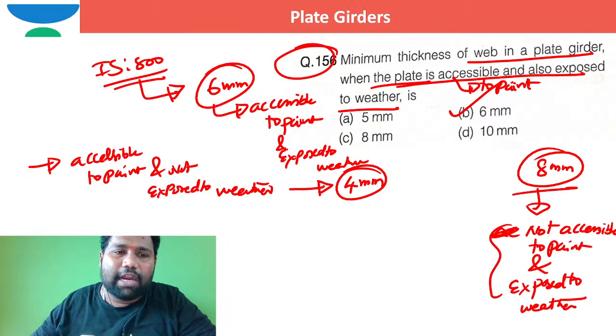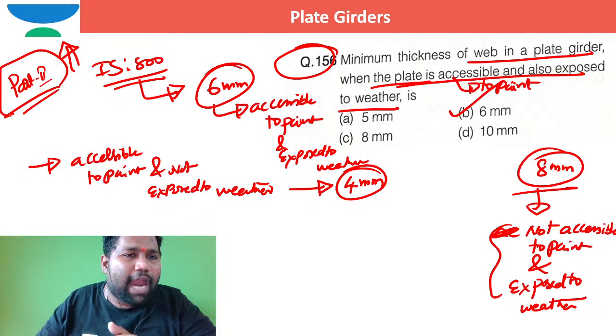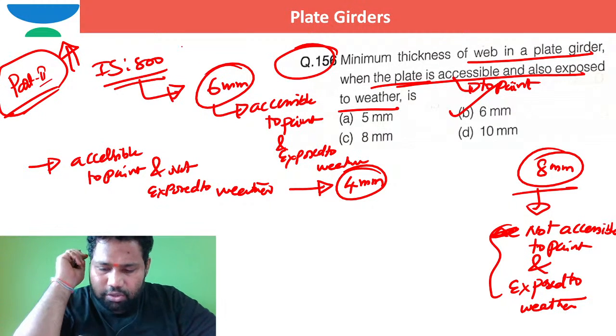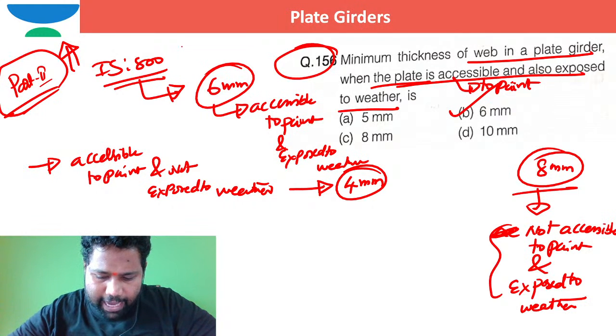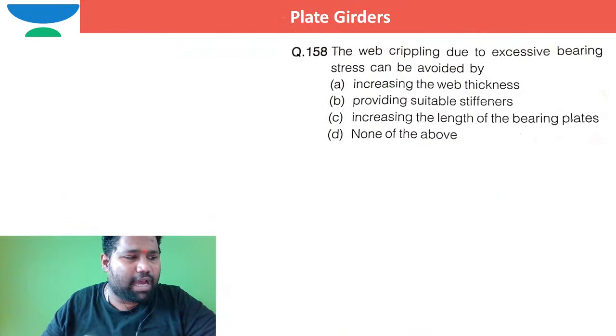I already talked about this at the time of part 2 also. This class I had already discussed, the summary of IS 800, especially in part 2. Shall I move to the next question, dear Suman Saha or any other person who is online? Okay, moving to the next question.